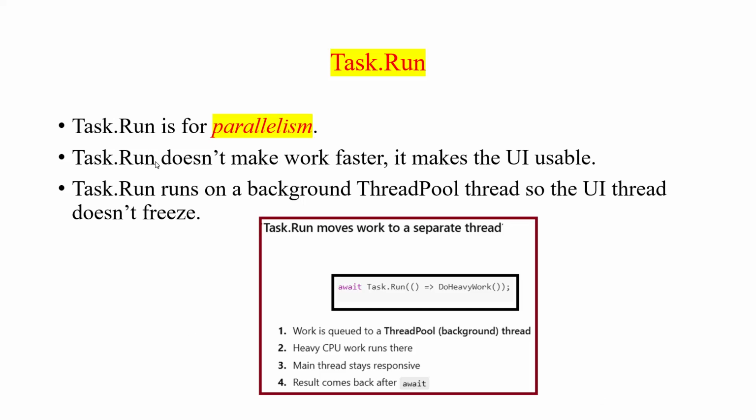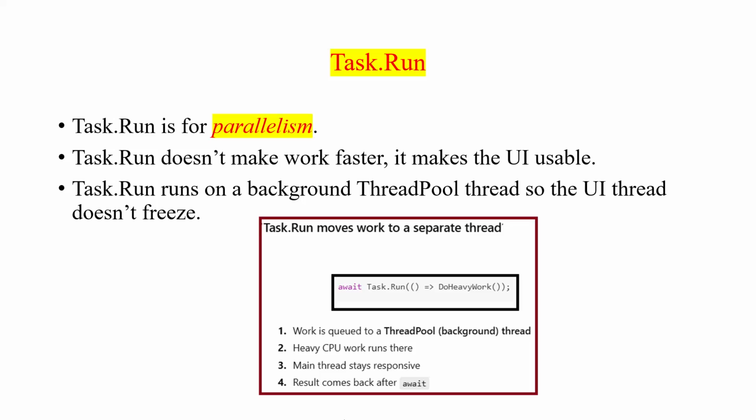So what does that mean? That it makes the UI usable. What will happen is when we use Task.Run, the corresponding function would move to another thread, which is called a thread pool or the background thread, and the execution of that particular function under Task.Run is done in separate threads, so the UI is still responsive.